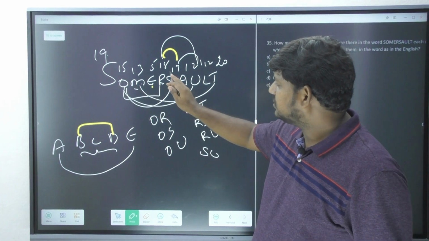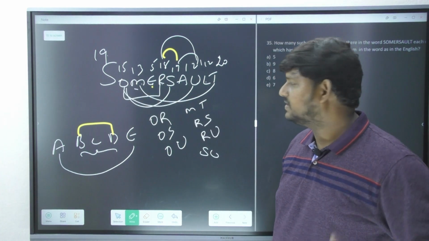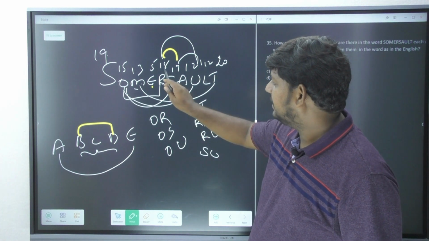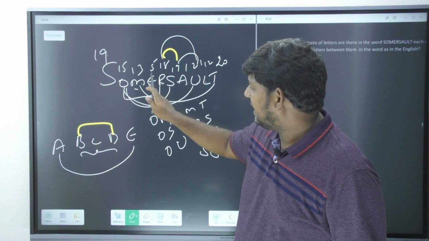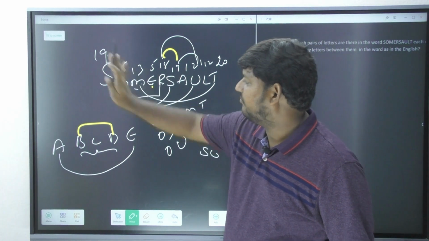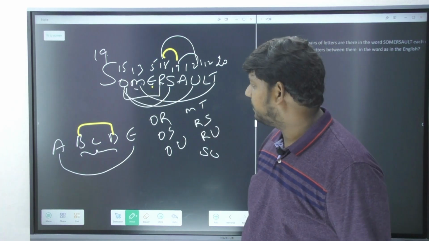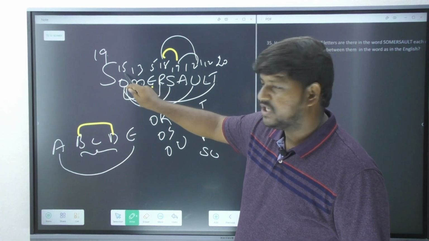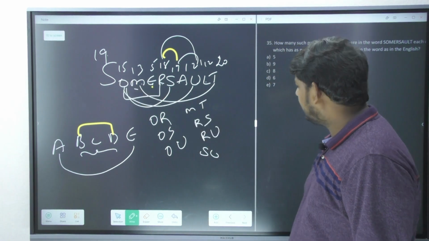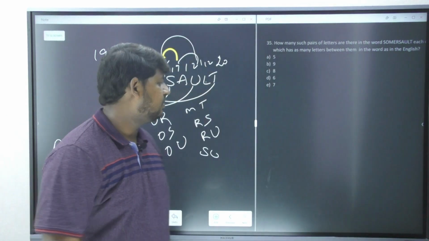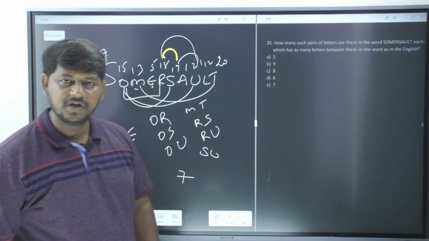No. But if you closely observe the numbers, it's much clearer, the easiest way. 18, you are not seeing more than 18 here except 19, but it has to come adjacent. It is going somewhere else. Next, 5, no. Immediately 13, 15, 19 cannot happen. 13, 14 should be there. No, 15 is there. 15, 16 should be there. So overall how many pairs are we going to receive? We are going to receive only 7. That's my answer. Hope you understood.